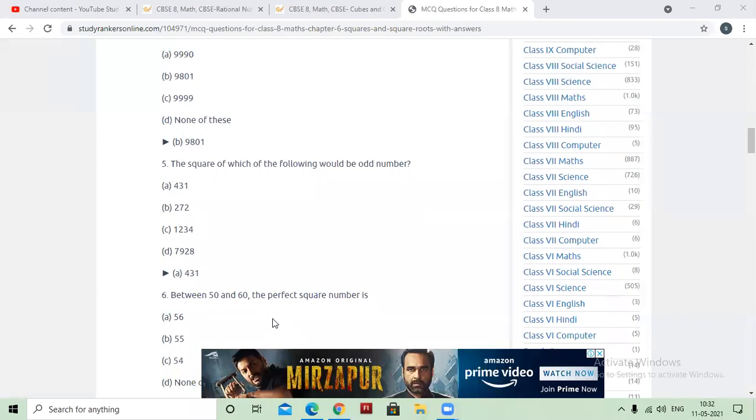Between 50 and 60, the perfect square number is? Do we have any perfect square number among these three, 56, 55 and 54? Is there any perfect square number? No, because these three are not perfect square numbers. They are not the answer of two numbers after multiplication. What is a perfect square number? When you multiply the same natural number with the same natural number, the answer you get is a perfect square number. Another name for the perfect square number is square number.